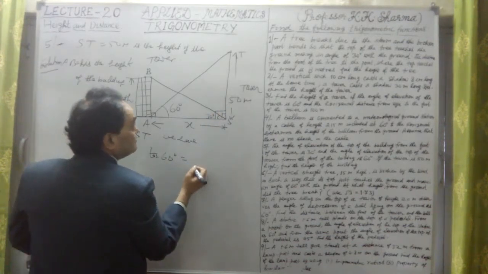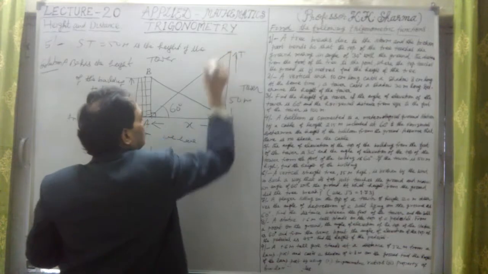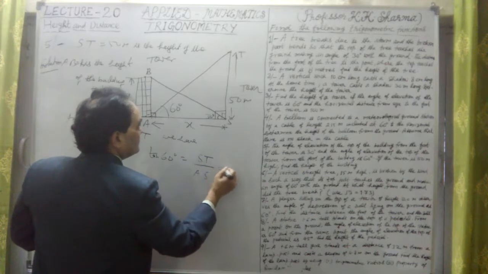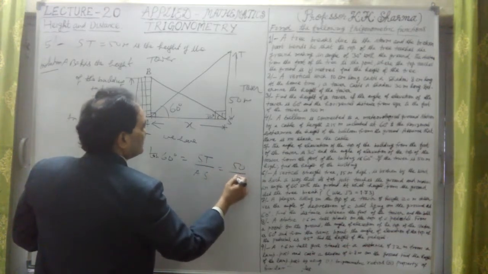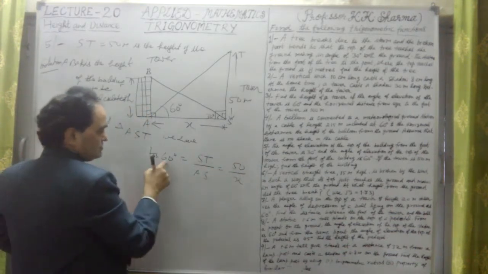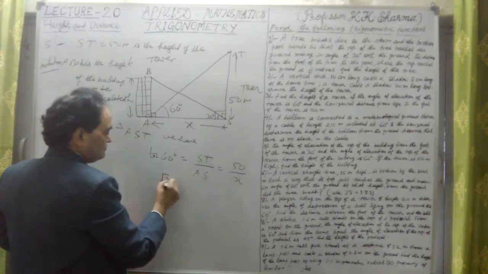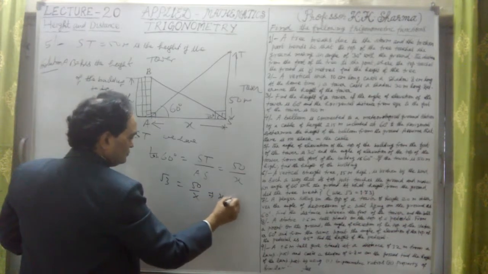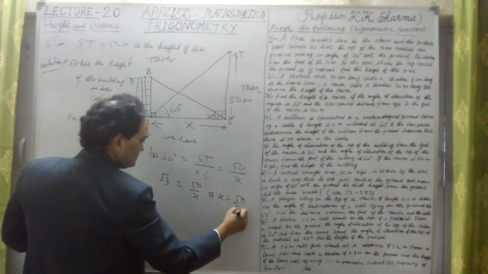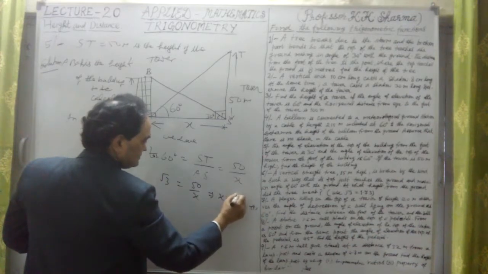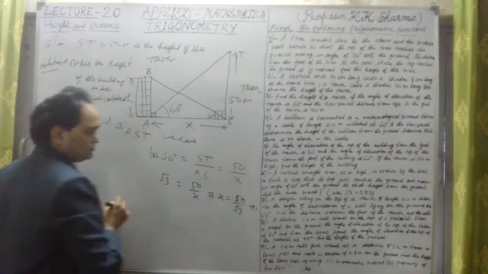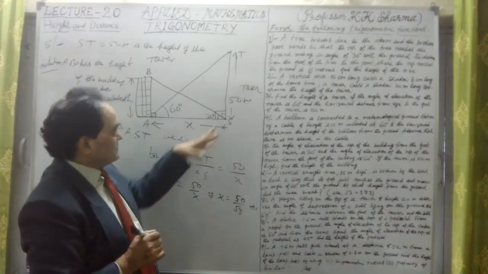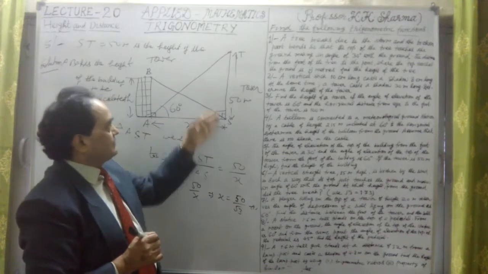this perpendicular, this is ST here. So this is ST upon AS, which is 50 upon x, as I have taken. And tan 60 is root 3. It's 50 upon x. Therefore x is equal to 50 upon root 3. This is the first equation. Okay, x is equal to 50 upon root 3. This is in the right triangle AST.